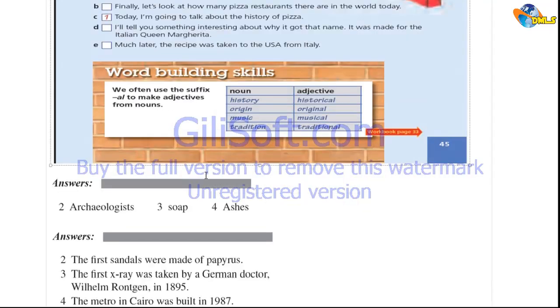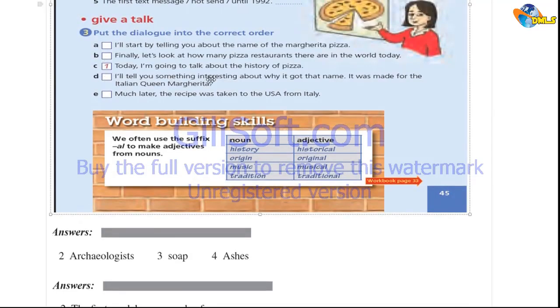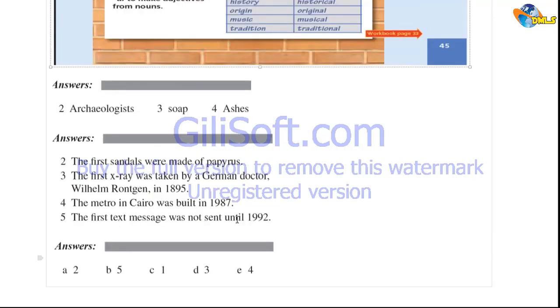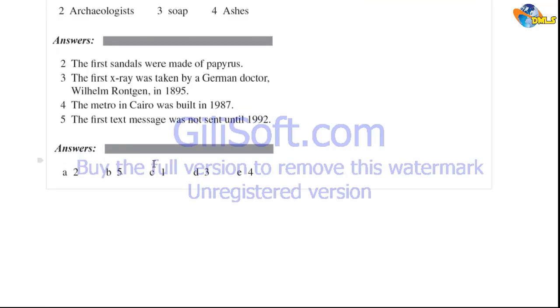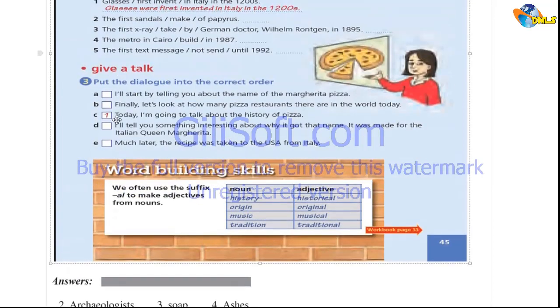Number three, that's D. I will tell you something interesting about why it got that name. It was made for the Italian Queen Margherita. Then number four, that's E. Much later, the recipe was taken to the USA from Italy, and the last one is B. That's number five. Finally, let's look at how many pizza restaurants there are in the world today.